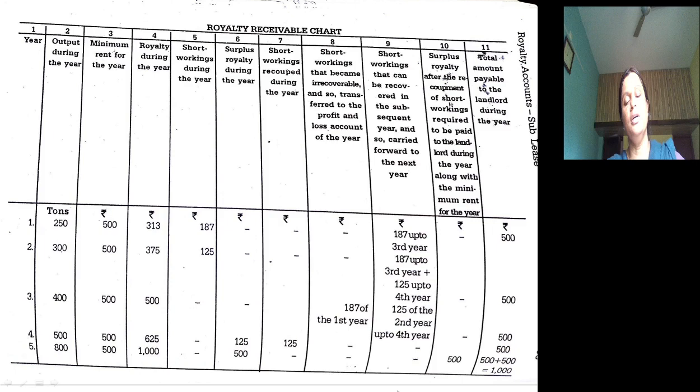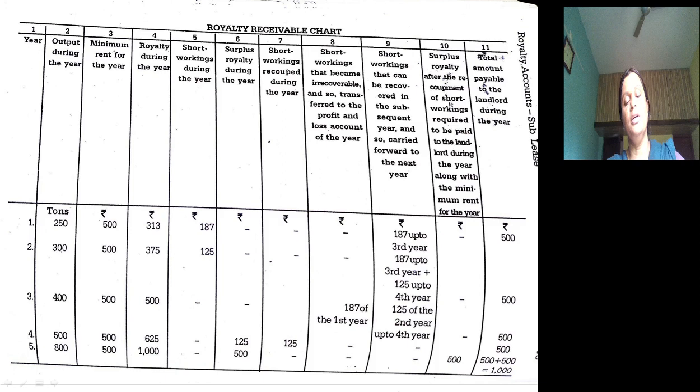The next year there is an excess of 125. The second year's short working is the last; this is the last year for recouping it. So the second year short working is recouped and nothing is left, so all other columns are nil. 125 minus 125, and the last but one column is 0. Payment is equal to minimum rent.